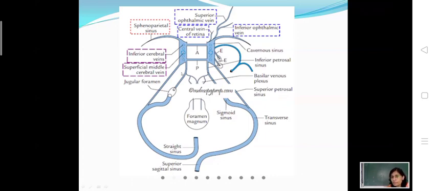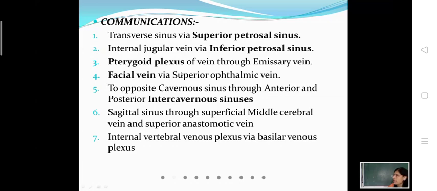Then the second thing is the communications of the cavernous sinus. That is, the cavernous sinus can communicate with various venous channels. What are those? Okay, the cavernous sinus is a venous channel, it is communicating with some other venous structure, and we should also know by the help of which structure or channel it is communicating. So first we talked about tributaries.